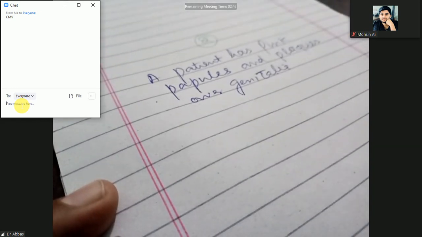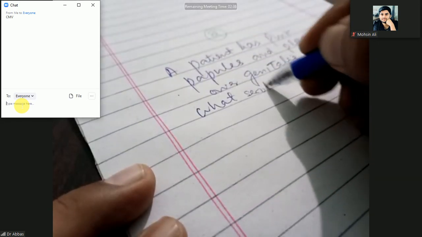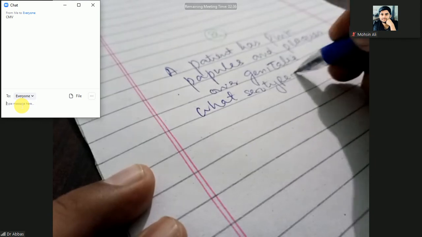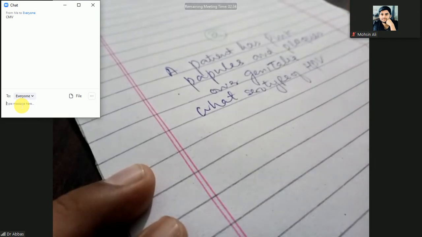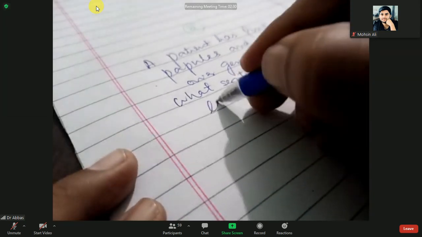What serotype of the HPV is likely to cause this?